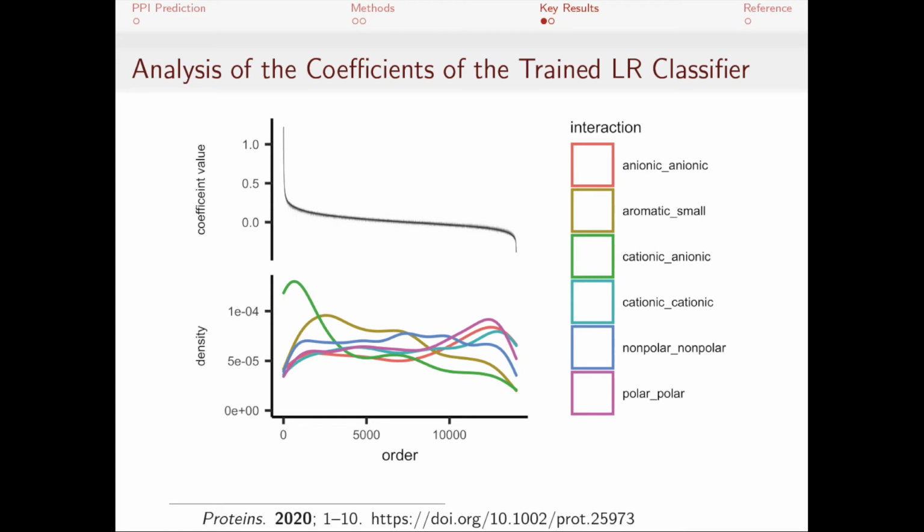Here we see in the positively charged coefficients, we have a high representation of residues with complementary charges, whereas on the negatively valued coefficients, we see like-charged residues highly represented. Also, we have a high representation of small and aromatic interactions in the positively charged coefficient, suggesting shape complementarity is also important in the classification task.